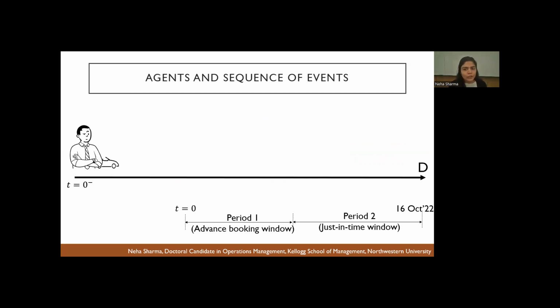First, whether he wants to rent his car on the 16th. And if yes, when does he want to create a listing for this asset? Now, say after hosts make this decision, S hosts decide that yes, they want to rent their car from the 16th of October. But only S1 out of these total S hosts want to list as early as possible. That is in period 1.